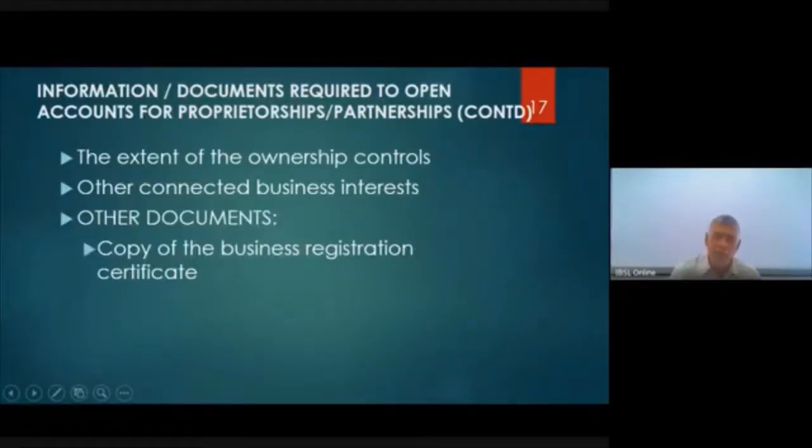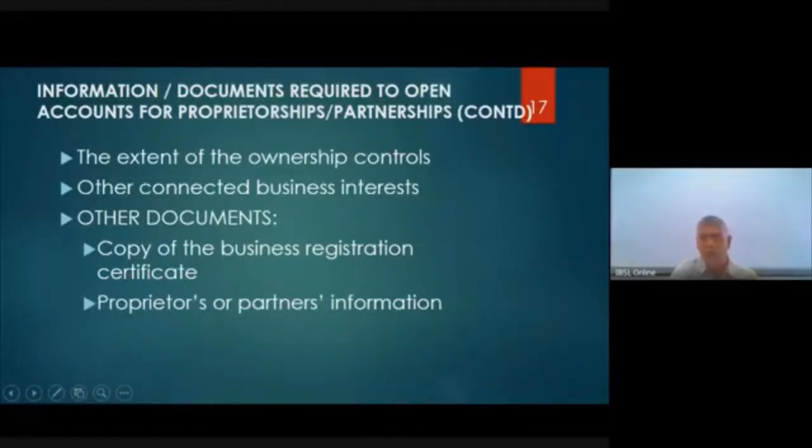Then a copy of the business registration certificate. You must look at the original at the time of opening the account. Ask the customer to give a photocopy, and a responsible officer of the bank will certify it against the original with a seal, and you give back the original to the customer because that is his document. You can't keep the original business registration certificate with you.